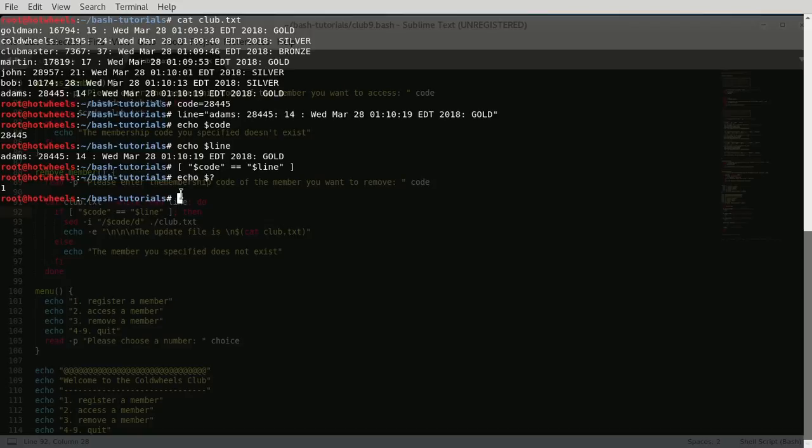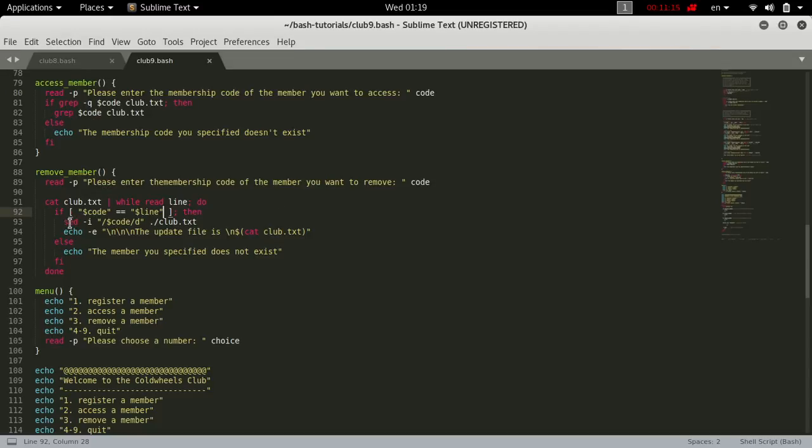Now you might be surprised how I used the brackets in a terminal. That's because the brackets themselves, the brackets with something inside, and remember the spaces, are a standalone program called the test program. And another way to use it is the double brackets, and that's how we use it with an if statement. We say if $code is equal to line, and if the test program exits with a status of 1, then the if block knows that it's false and doesn't execute.